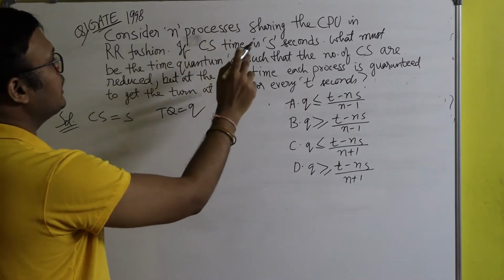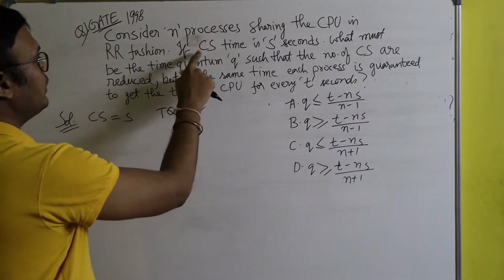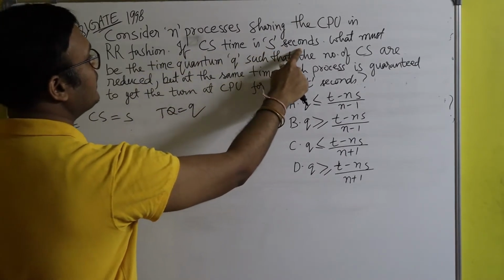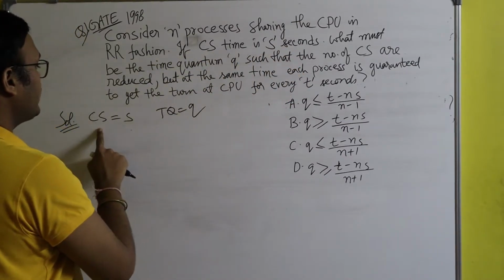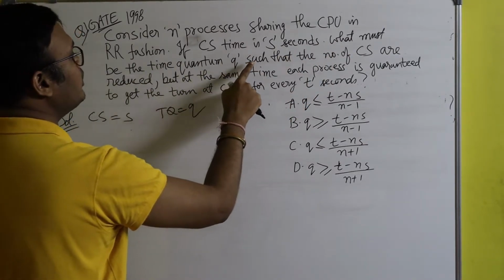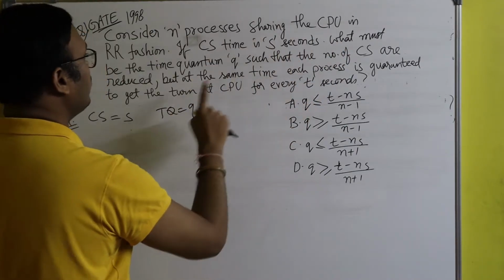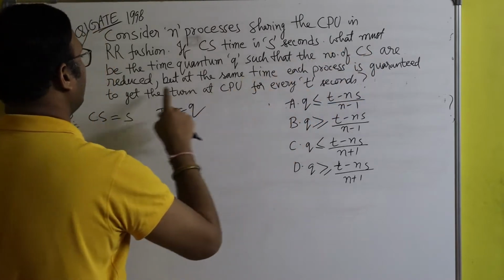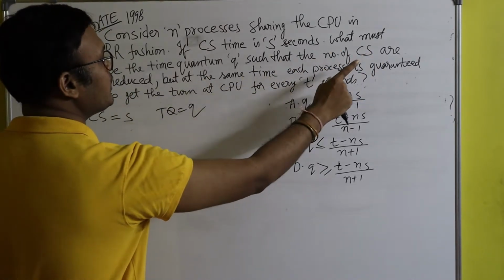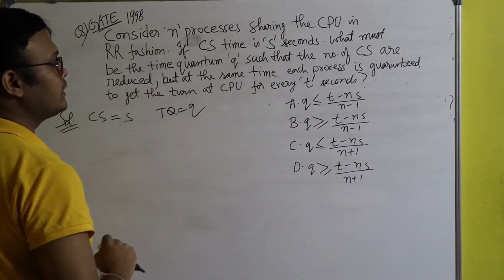Consider n processes sharing the CPU in round robin fashion. Here CS denotes context switch. If the context switch time is s seconds, what must be the time quantum Q, such that the number of context switches is reduced, but at the same time, each process is guaranteed to get a turn at the CPU for every t seconds?